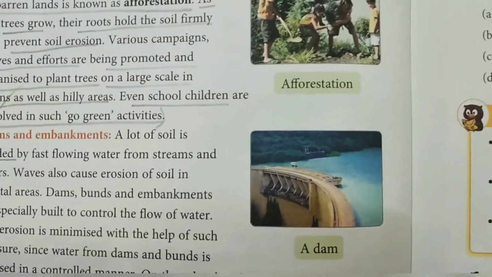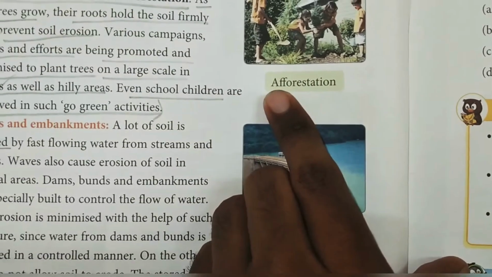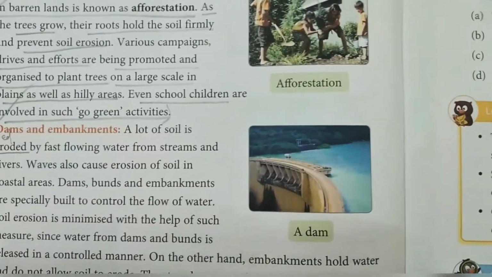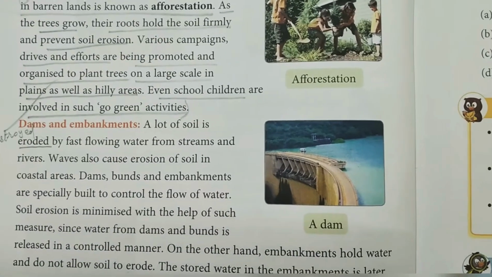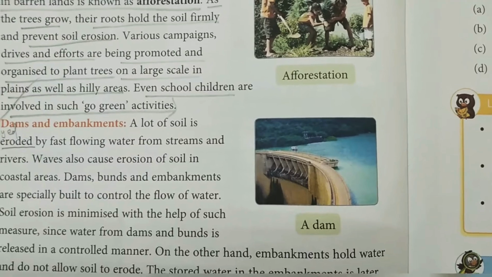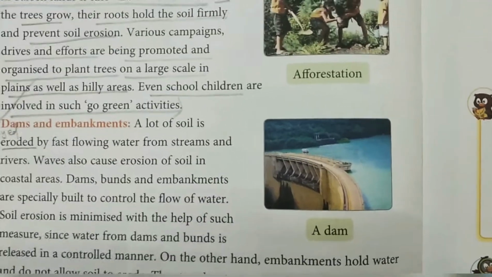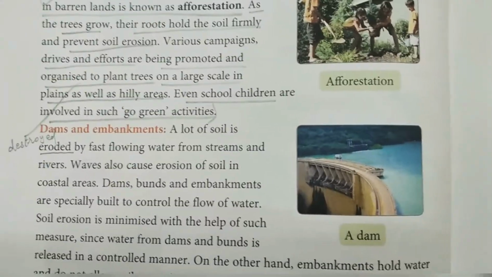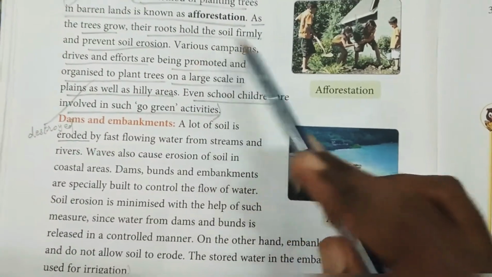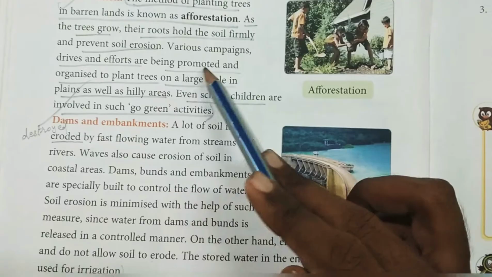So when the plantation takes place in such barren lands, the roots hold the soil tight. Firmly means tight. And they prevent what? Soil erosion. And various campaigns, drives and efforts are being promoted.